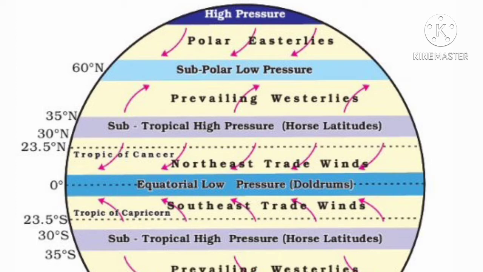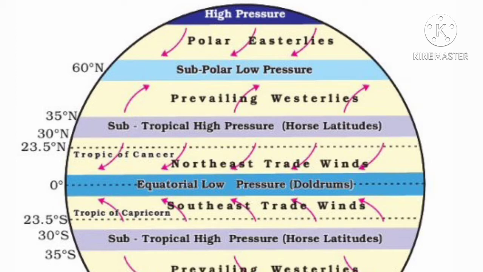This wind originates from the subtropical high pressure belt of the northern hemisphere. They blow southwards and get deflected to the right due to the Coriolis force. What is Coriolis force? An apparent force caused by the Earth's rotation.